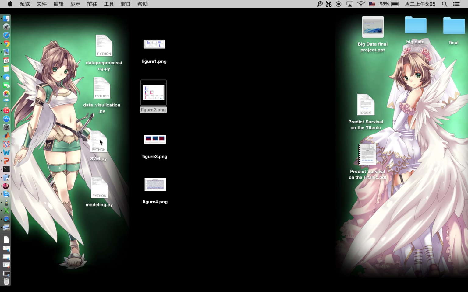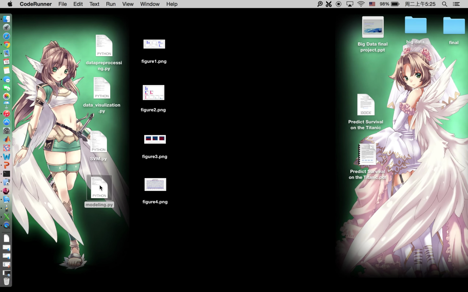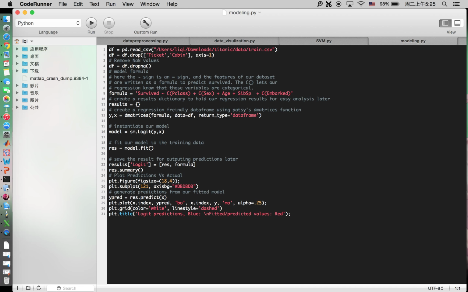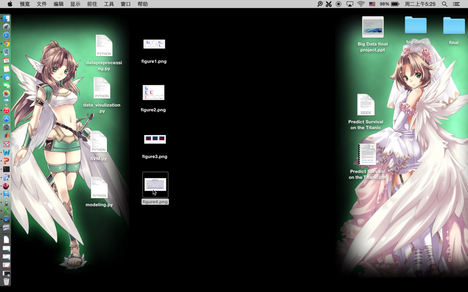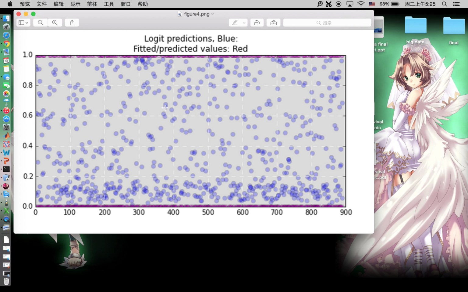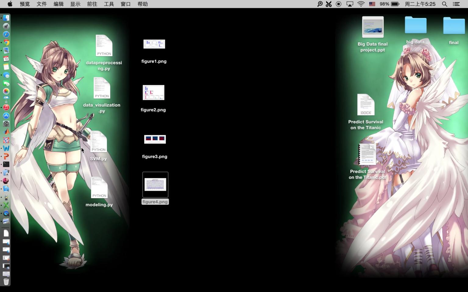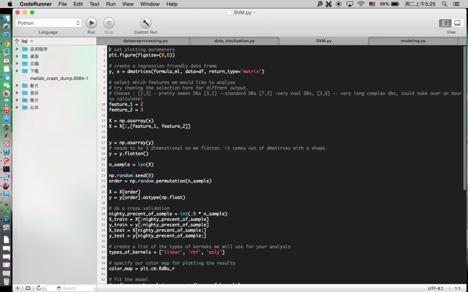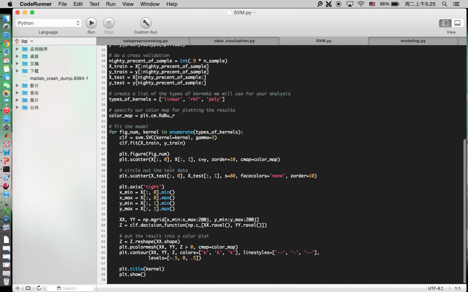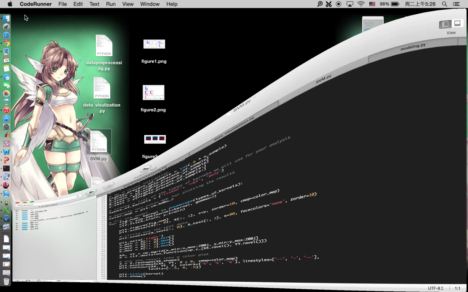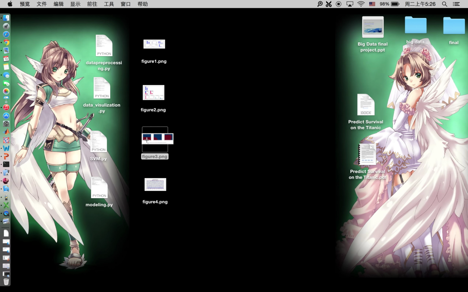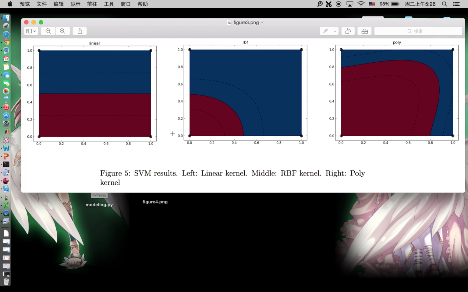The third part is modeling. So this is how our model works basically. Here is our code, and we get the result here. As I'm expanding the slide, you can see what it means. Okay, then we add SVM to our model. Here is the SVM code. After we run this, we will get a picture like this. I have also explained it earlier.